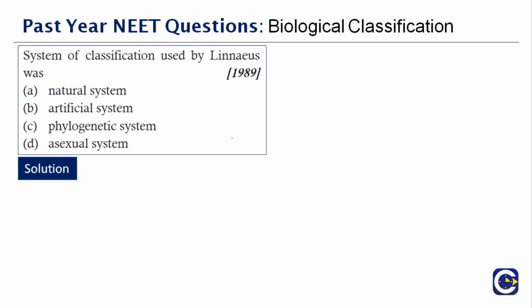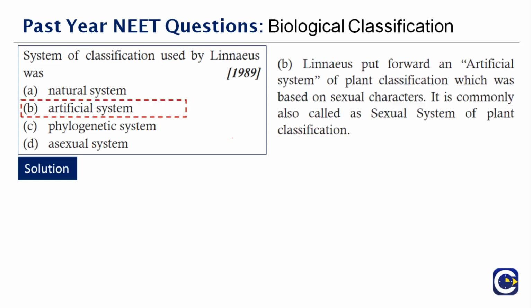Linnaeus put forward an artificial system of plant classification, which was based on the sexual characters. It is commonly called the sexual system of plant classification. Therefore, the correct answer to this question is option B. I think you can understand why the answer is artificial, because if you clearly remember, when we talk about the initial, we have only the artificial system, right? So we need a source. If we need certain information, there should always be something stored where we will go and research it, and then with the information we got, we will proceed further. So that is why this artificial system plays a role here.